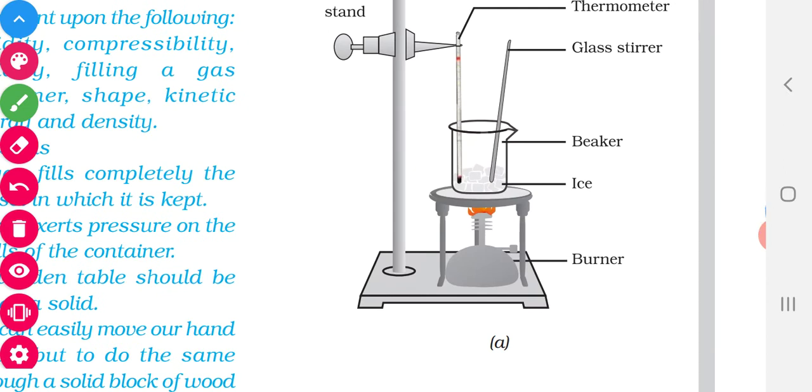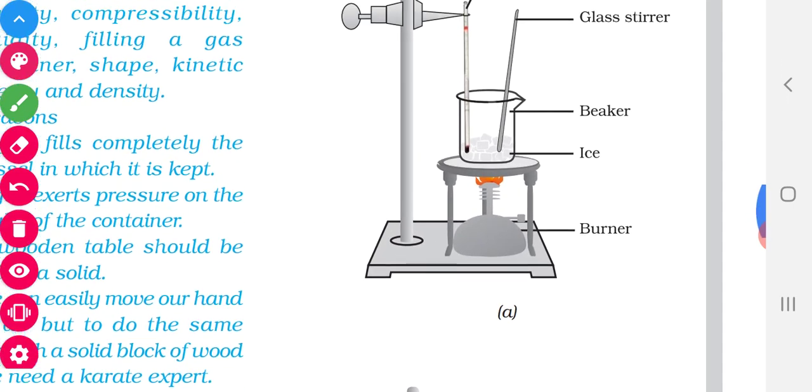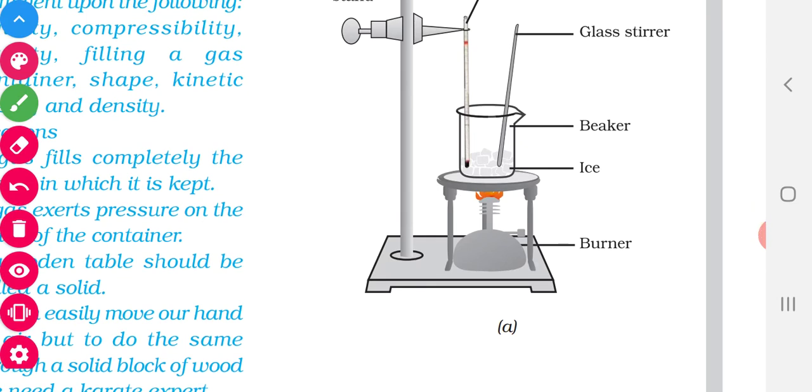Okay, I told you, isn't it? As we supply heat, the ice is converted into liquid. As we supply temperature, that will reduce the force of attraction and the solid will be converted into liquid. This we have seen. Listen children, now we have to note the temperature. So we are taking the ice, 100 gram or 200 gram of ice. It may contain 3 or 4 ice cubes, and it may contain many particles in it, isn't it?